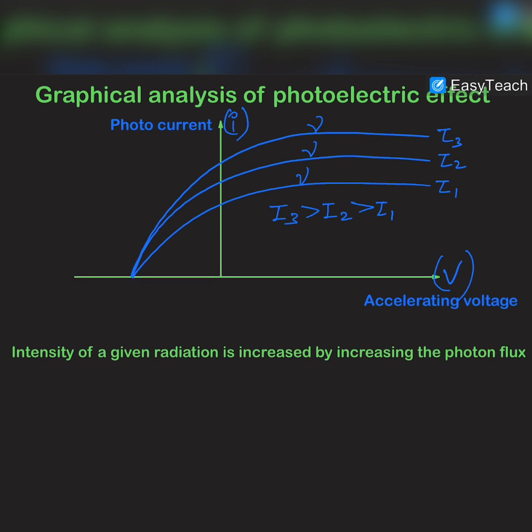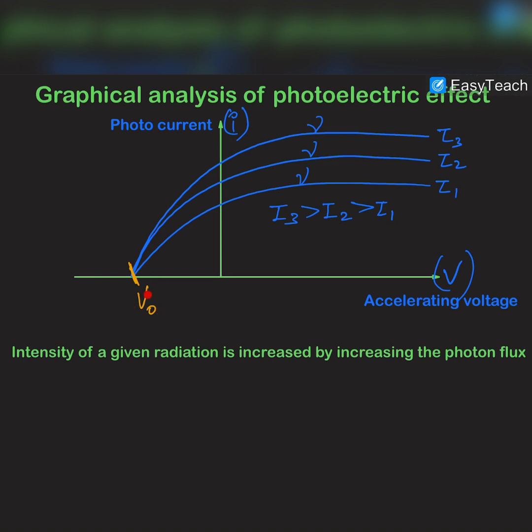And now Albert Einstein plotted the graph between photocurrent and accelerating voltage. Now, as we have already discussed, this photocurrent was becoming zero at a negative voltage, which is called the stopping potential. So we are not writing negative here because stopping potential is itself a negative potential.